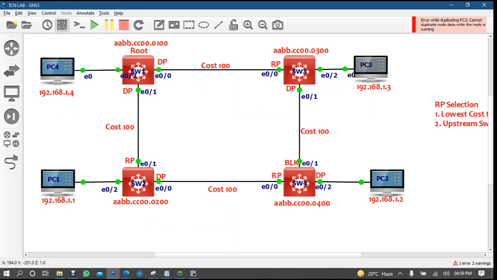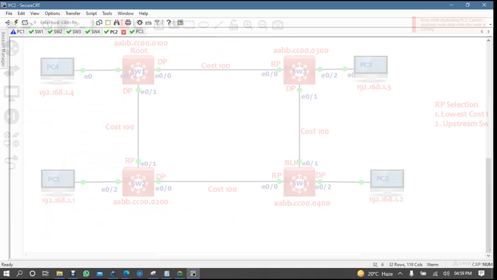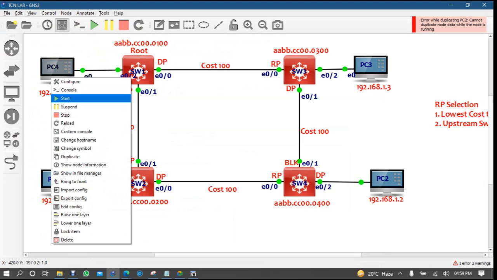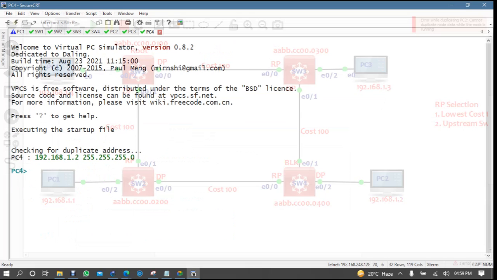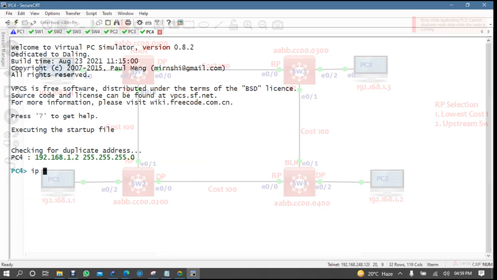Now PC3, take a console of PC3, and PC4 as well. So PC3 IP is 192.168.1.3 and PC4 IP address is 192.168.1.4.